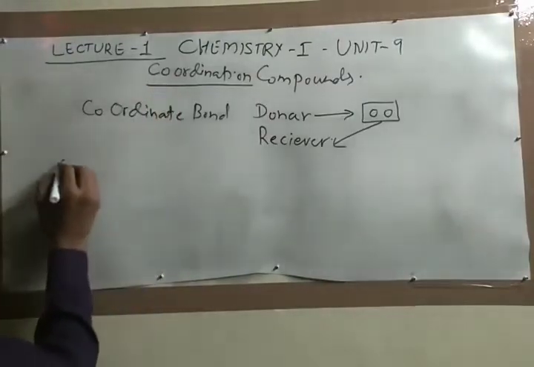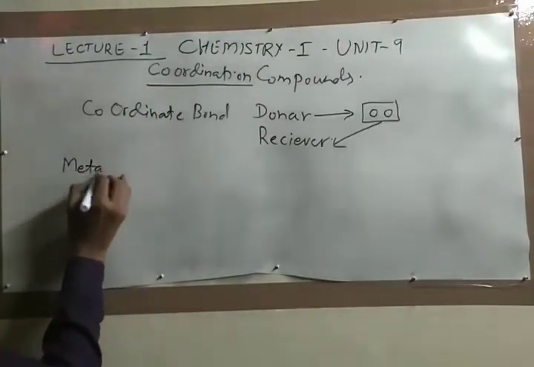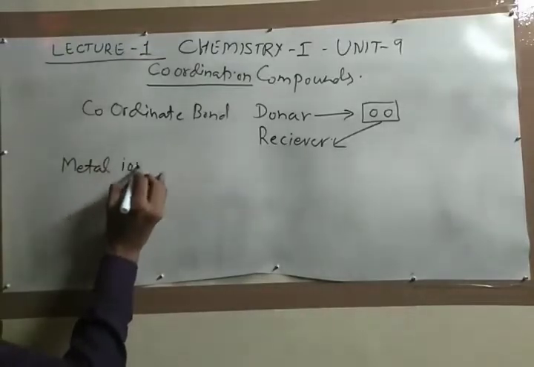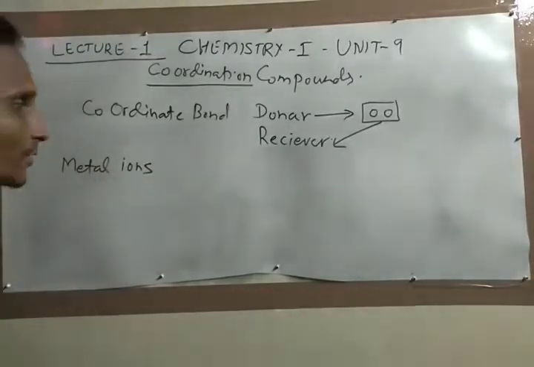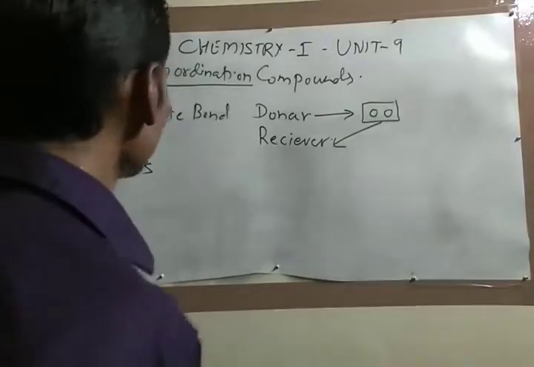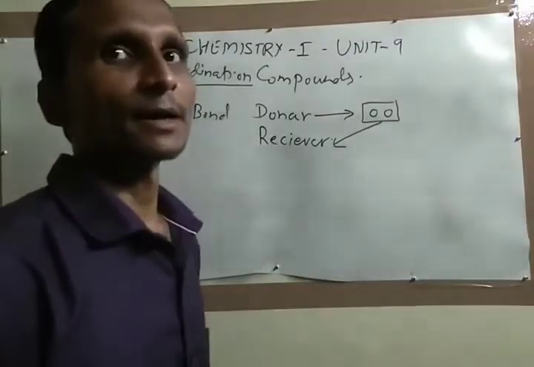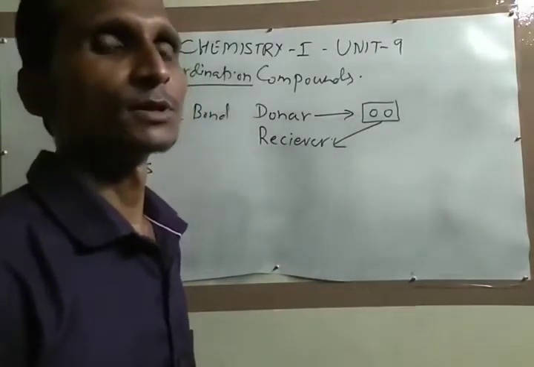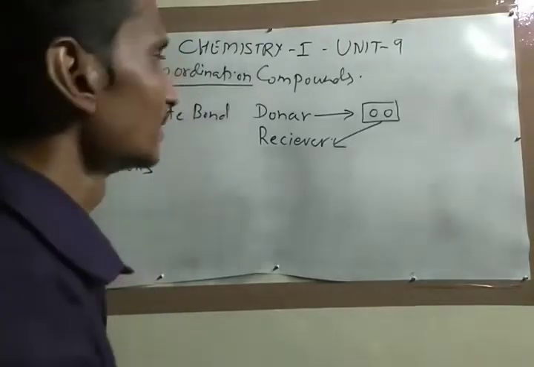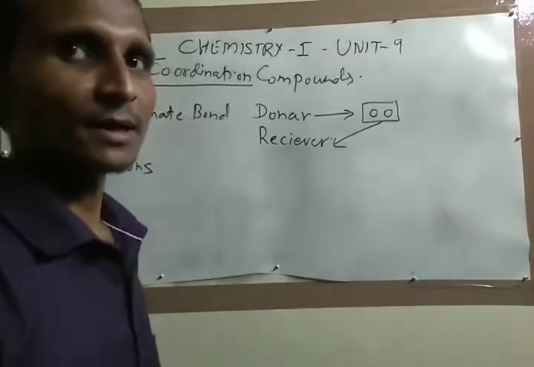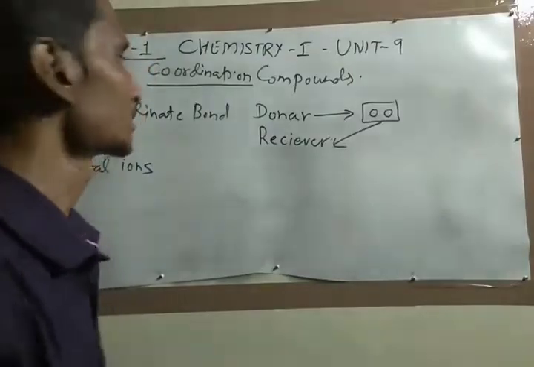The other thing is, coordination compound is made up of metal ions. What do you mean by metal ions? We know, students, that metals have the tendency to lose electrons, and if they lose electrons, they have positive charge.